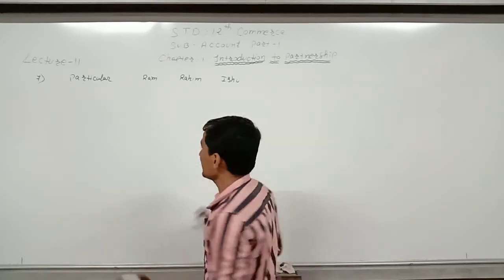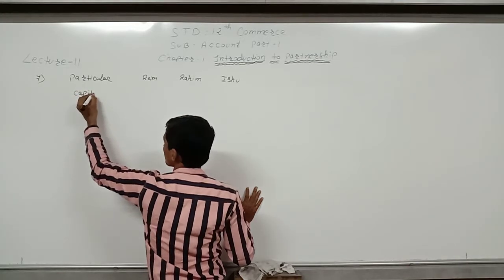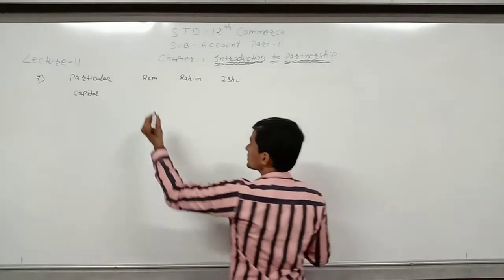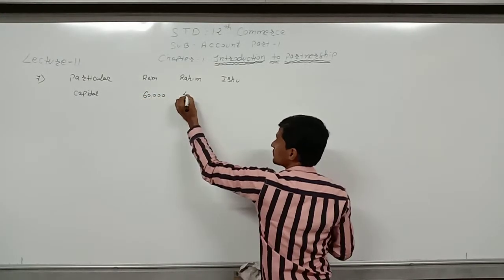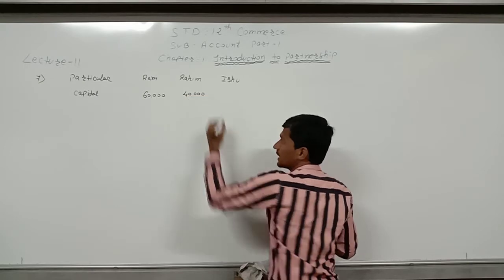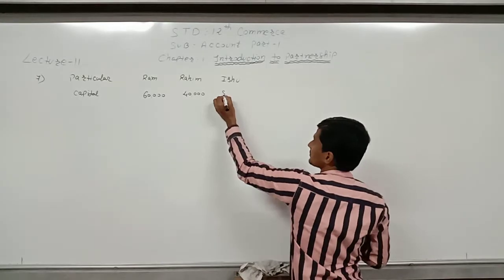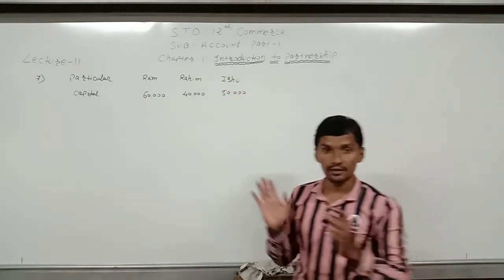Now their capital: Ram's capital is 60,000, Rahim's capital is 40,000 and Ishu's capital is 50,000. All three partners' capital has been given.